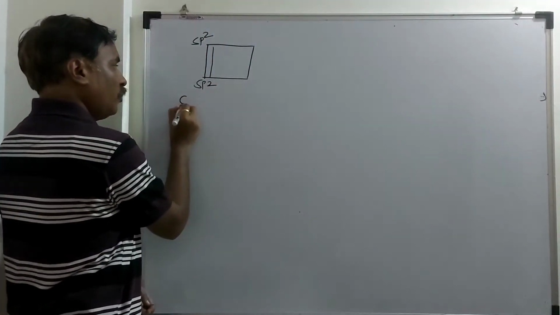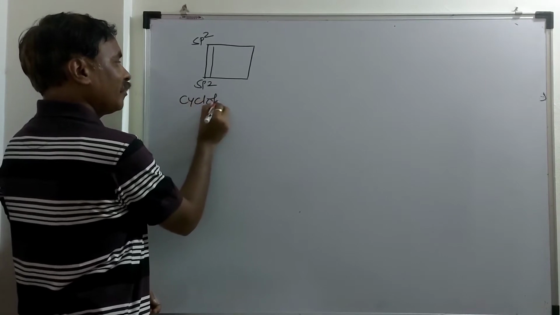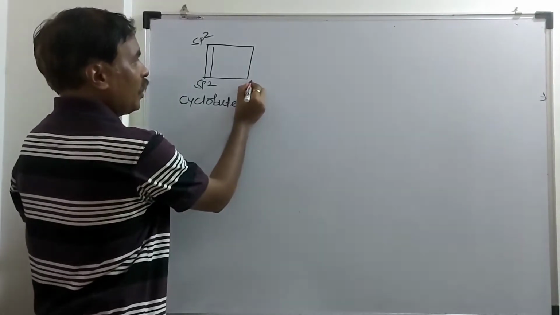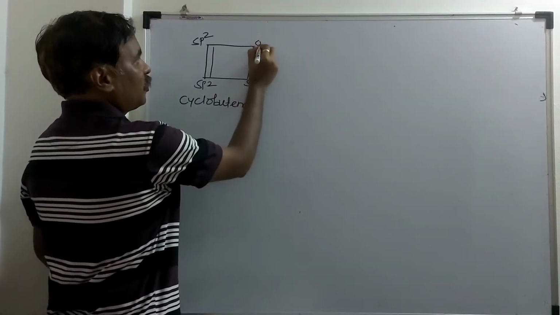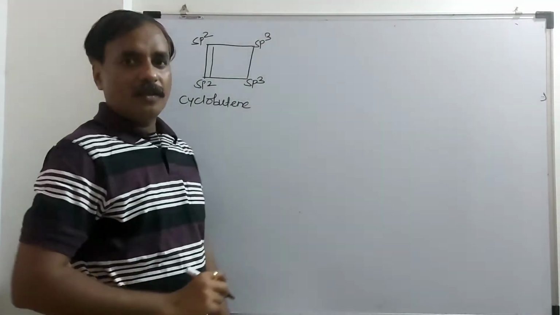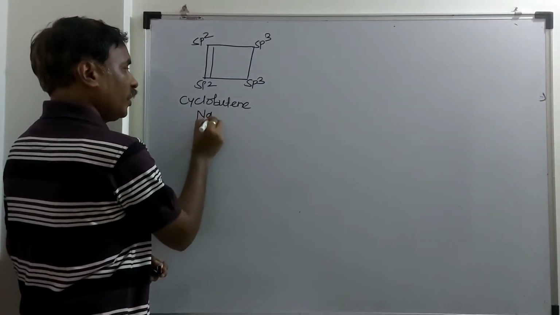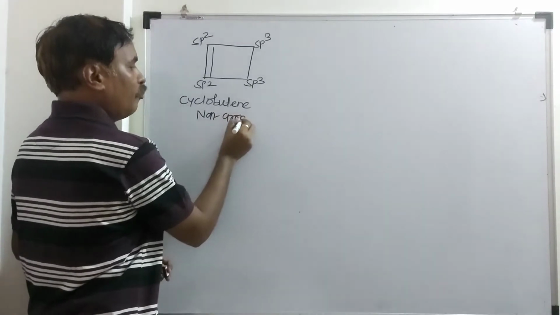The name of this compound is cyclobutene. But here these two carbon atoms are sp3 hybridized, and this compound is not planar, and the compound is non-aromatic.